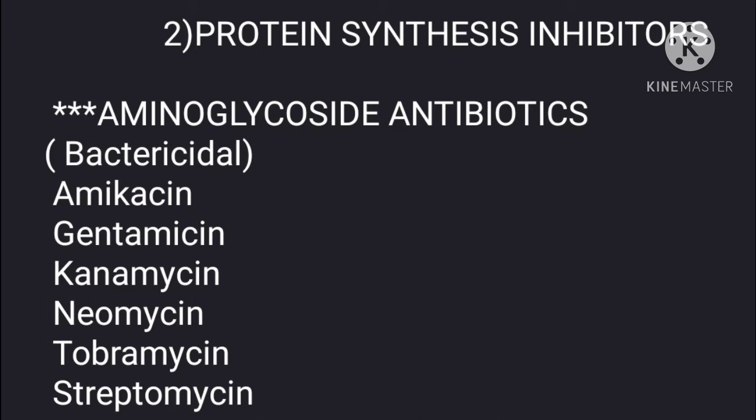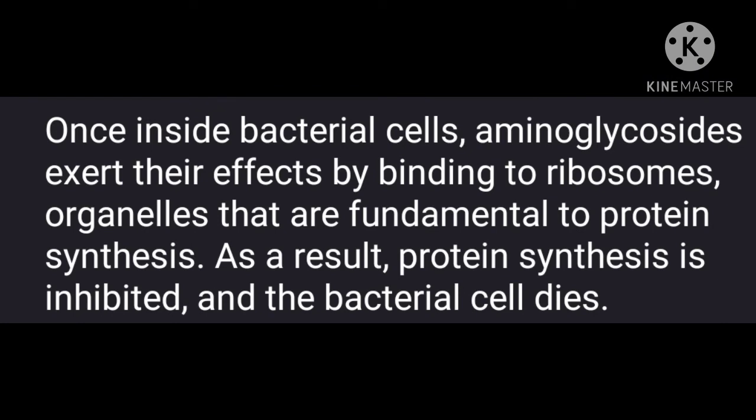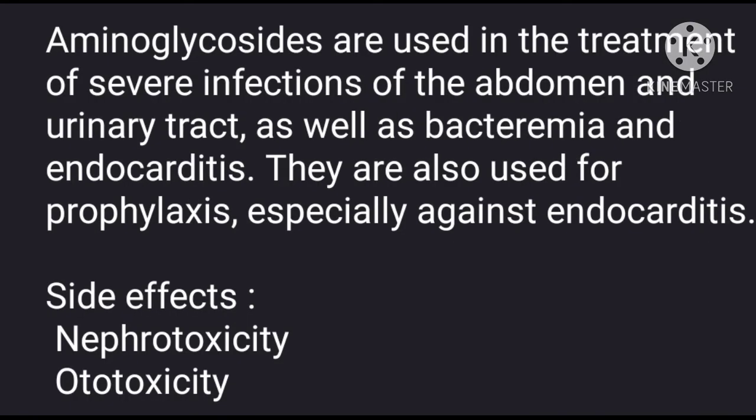The next mechanism by which an antibiotic acts against bacteria is protein synthesis inhibition. The first drug of this category is aminoglycoside antibiotics. This is a bactericidal drug. The drugs are amikacin, gentamicin, kanamycin, neomycin, tobramycin, and streptomycin. Once inside bacterial cells, aminoglycosides exert their effect by binding to ribosomes, organelles that are fundamental to protein synthesis. As a result, protein synthesis is inhibited and the bacterial cell dies.